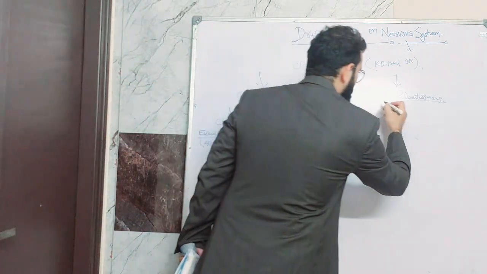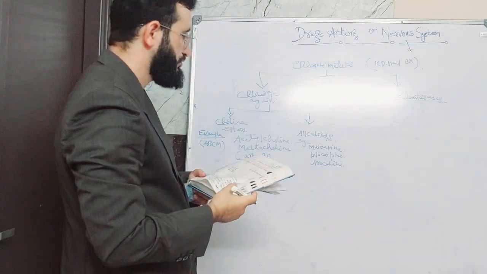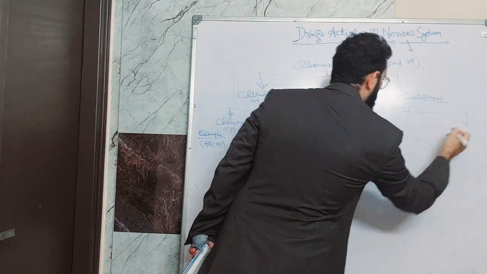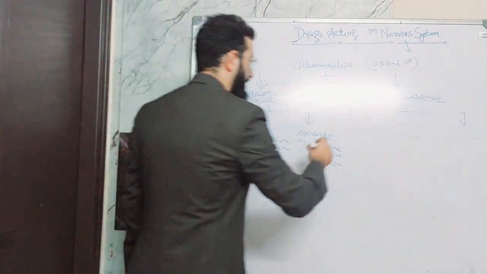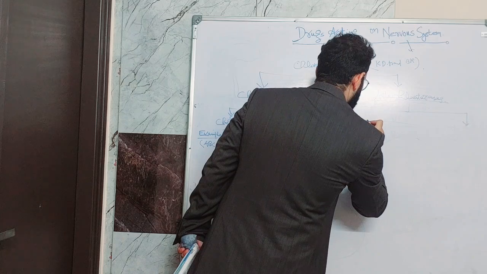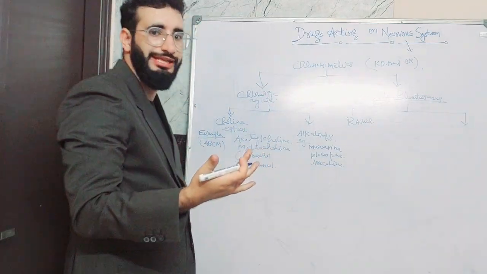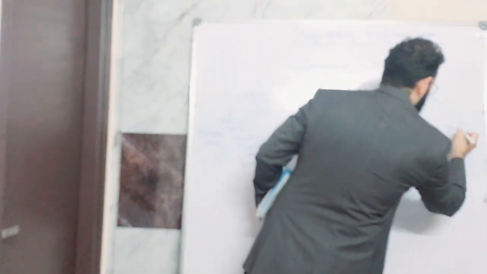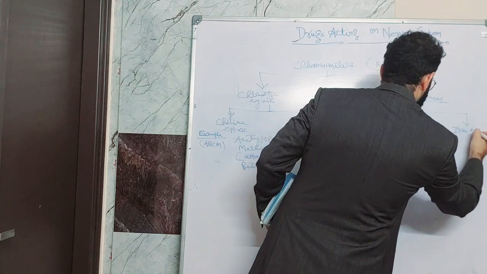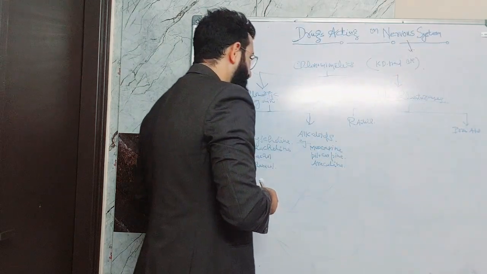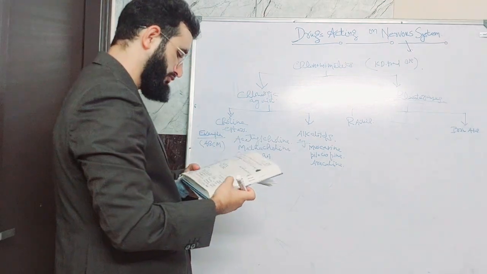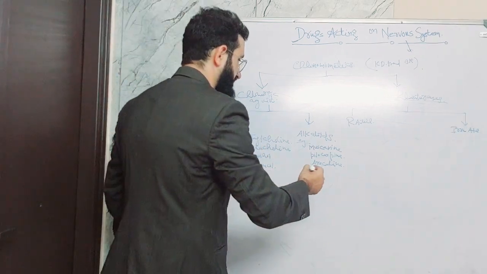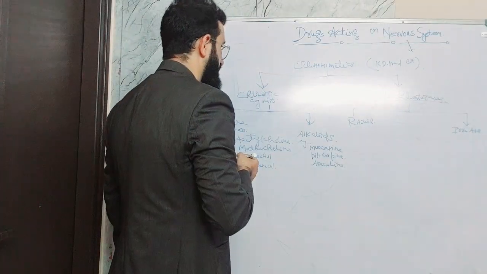In this class we also have a lot of drugs: reversible anticholinesterases and irreversible anticholinesterases. The reversible anticholinesterases are further subdivided into two types, carbamates and non-carbamates.